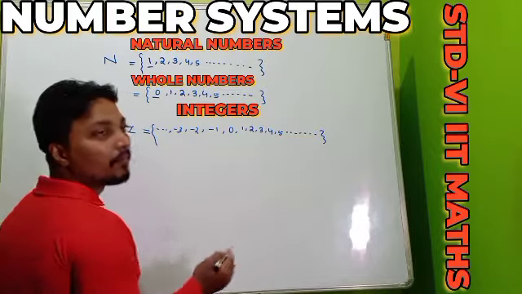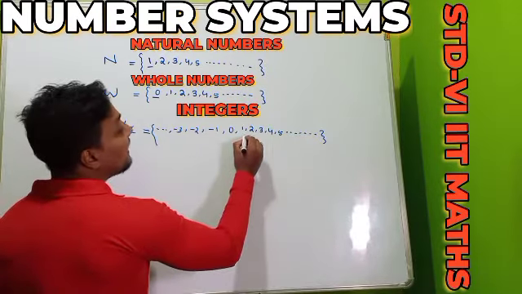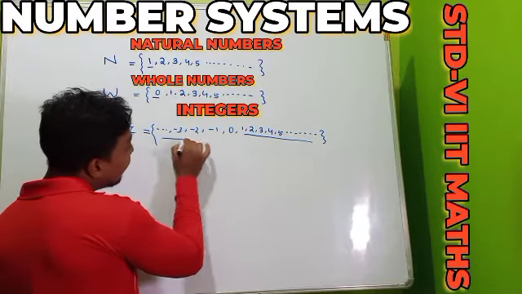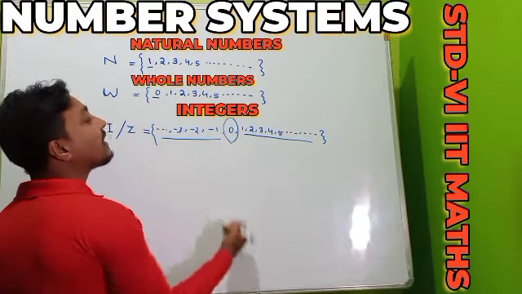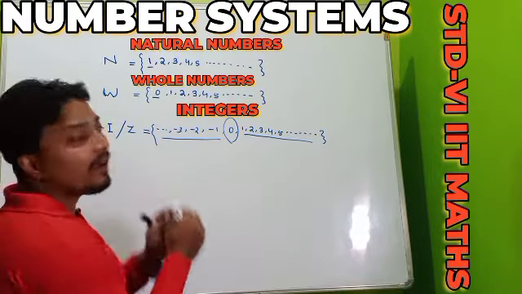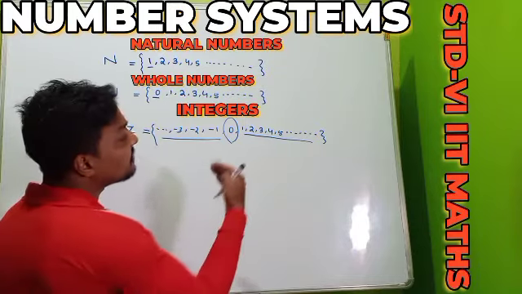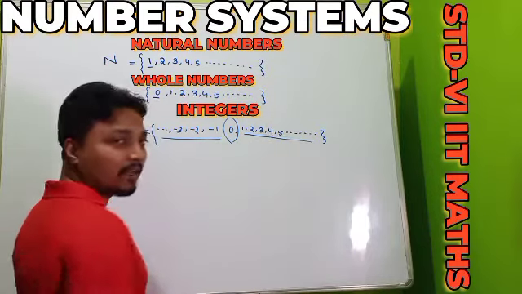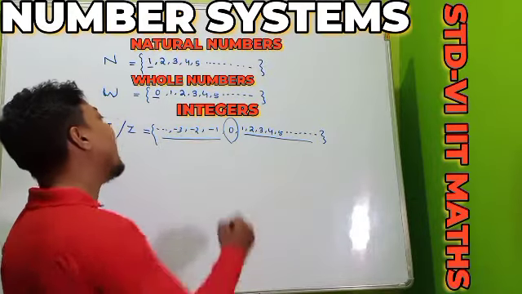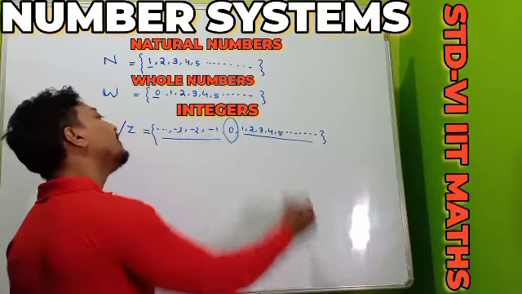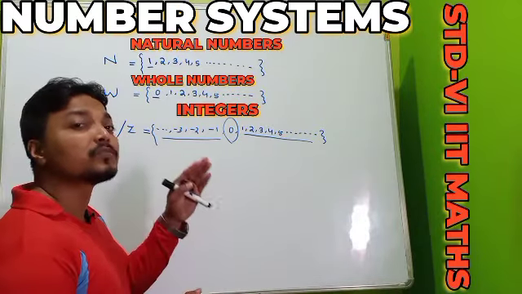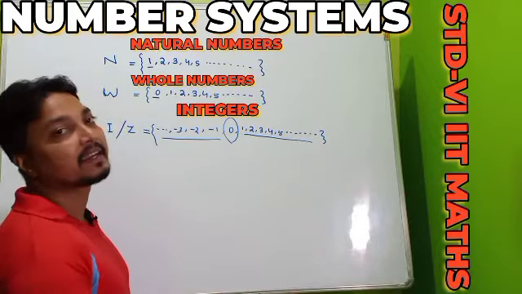So remember the definition of the integer: integer is the collection of the natural numbers, their negatives, along with 0. Understood? In the integers, the positive integers are the natural numbers, and the negatives of the natural numbers are our negative integers. And remember, 0 is neither a positive nor a negative integer. And we cannot say which one is the smallest integer and which one is the greatest integer.